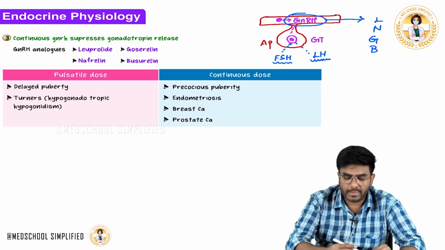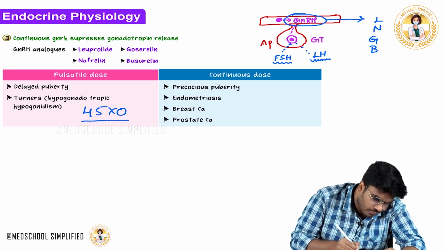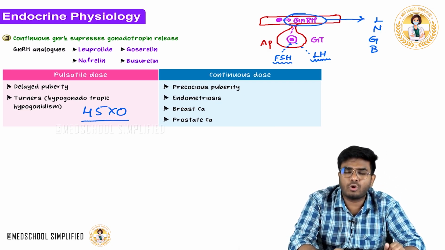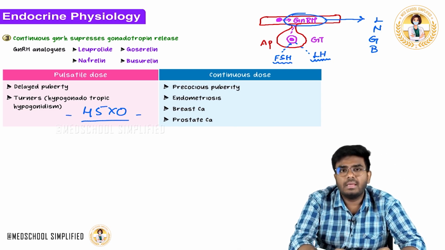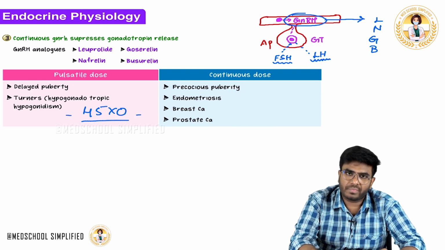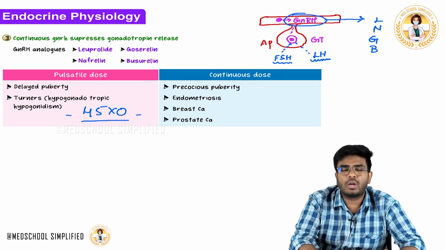What exactly is Turner female? Turner female is 45,X0. The 0 means one X chromosome is lost. Now this is a female. Okay, Turner female. Now in these Turner females, what's the problem? Her ovaries are very streaky ovaries. A thin sliver of ovarian tissue is there. Now in her body, estrogens are not there.